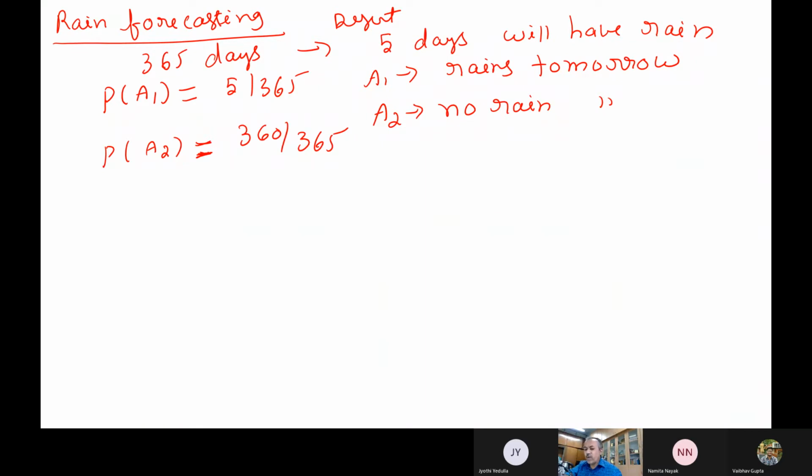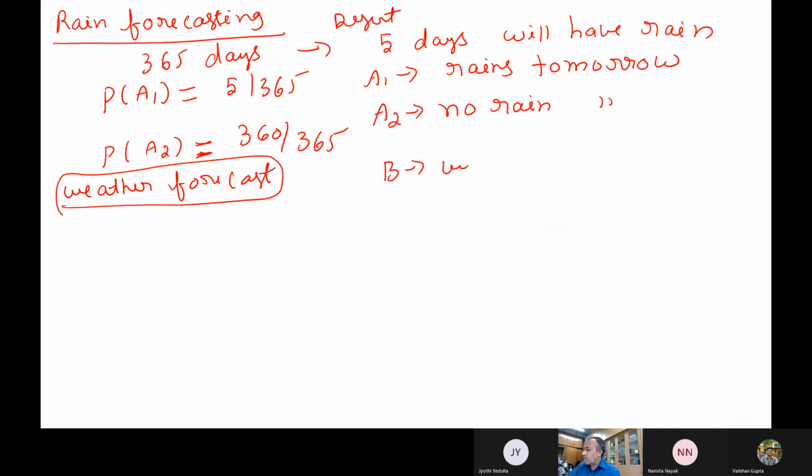Now somebody is going to help you. Somebody has done a weather forecast, based on cloud movement or whatever, which you follow in the TV channels or whatever. So I have an event B, which says the weather forecast is correct. Whenever they do a forecast, will it be correct, or what will happen? Weather forecasting, will they tell you exactly?